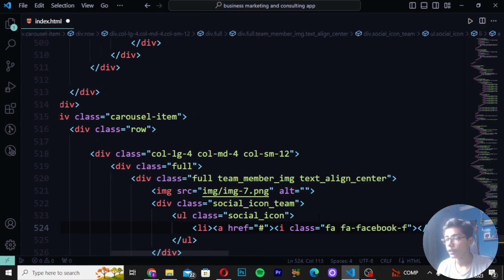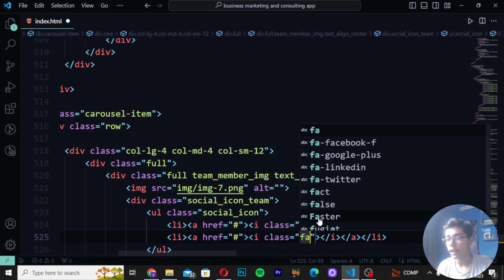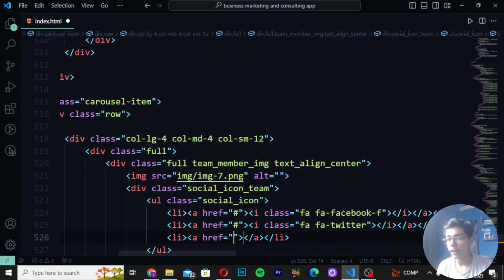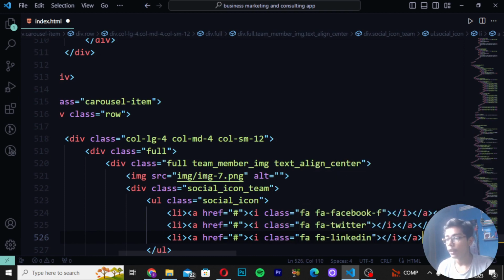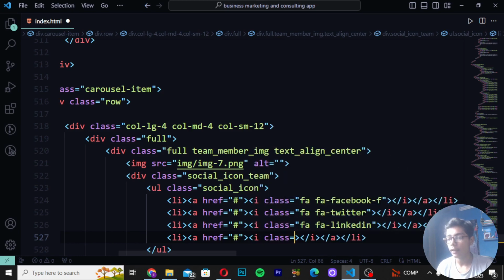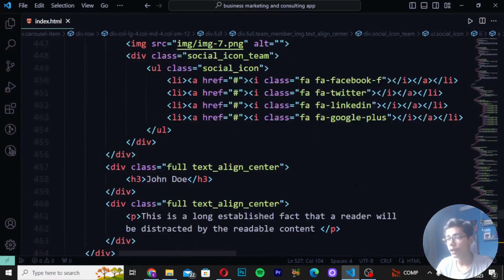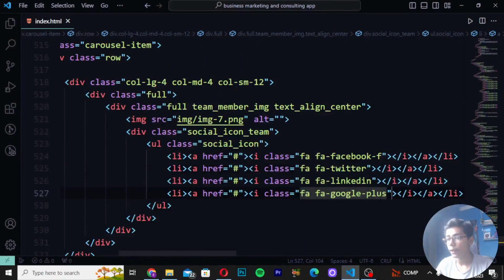Then when you are done with that, simply move down, right here li a tag, and right here i tag class fa, and then I will be writing here twitter. Then move down and create li a tag, right here i tag class fa linkedin. Then move down again and write li a tag i tag fa. Then I will be writing Google Plus. Save this here. Move to the top to check what we have written at the top. Okay, so we have written it, so that is perfectly fine.